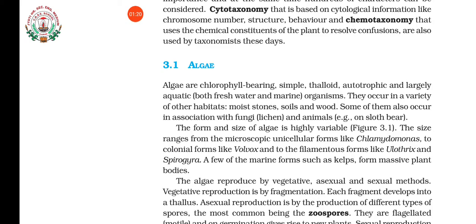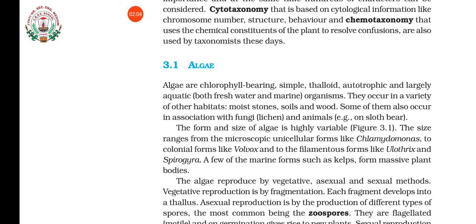Thalloid means what? The body of the plant is a thallus. Thallus is an undifferentiated plant body. That is, if you take the plant body of algae, you cannot distinguish this is the leaf, this is the stem, and this is the root. Likewise, there won't be any distinguishing. Simply you can find a plant body which is green in nature and which can do photosynthesis. That kind of plant body is known as what? Thallus. And you can find them in a number of habitats like moist stones, soils, wood, etc.